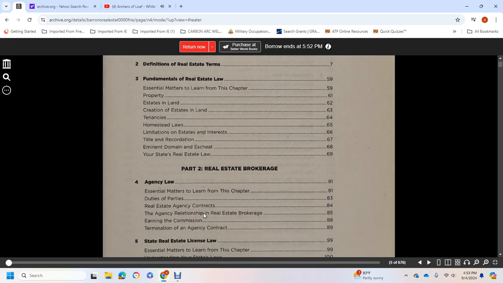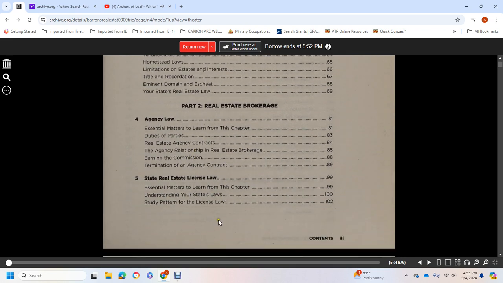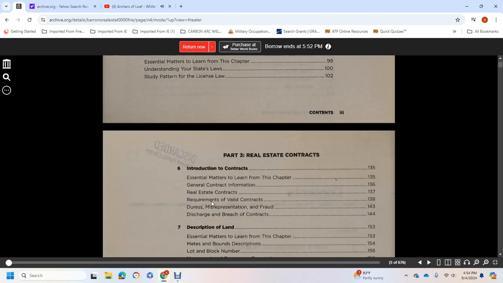real estate brokerage agency law. Essential matters to learn in this chapter: duties of parties, real estate agency contracts, agency relationship, real estate broker earning commission, terminating your agency contract, state real estate license law. Essential matters to learn from this chapter: understanding your state laws, studying pertaining to the license law.